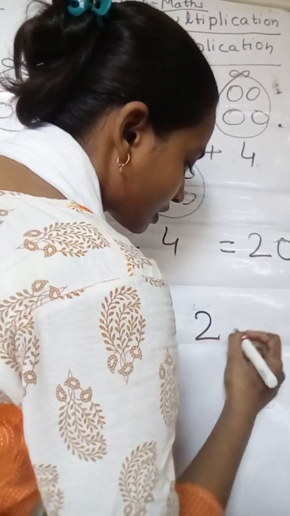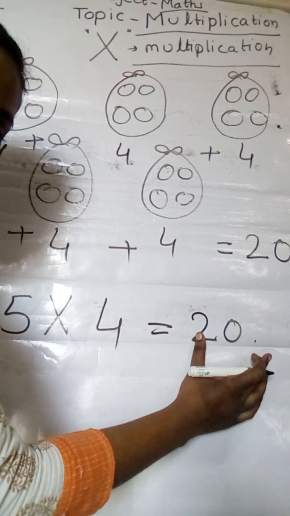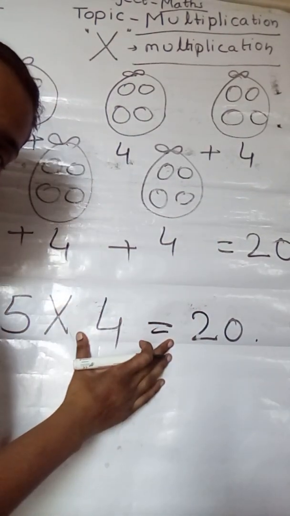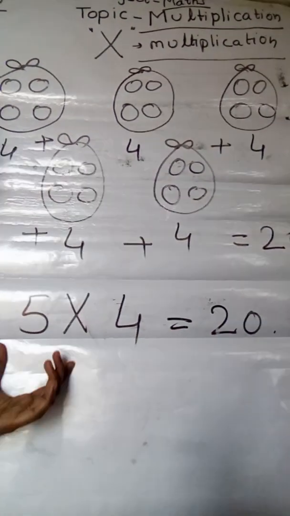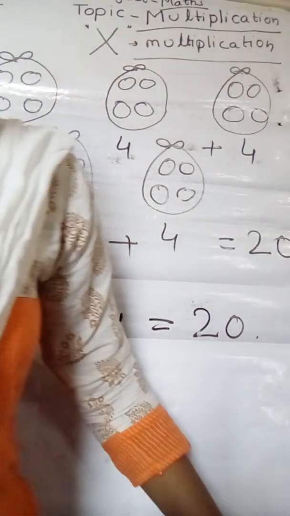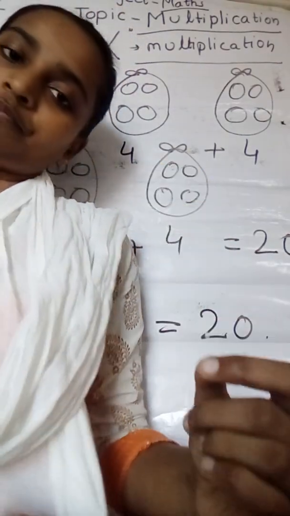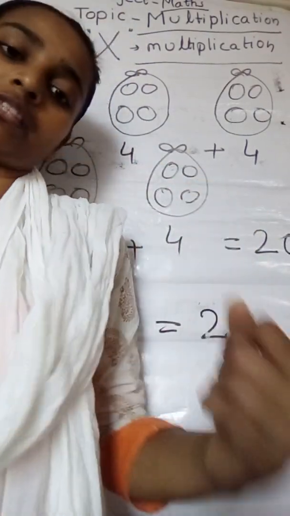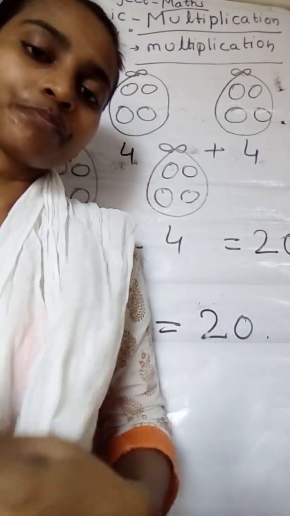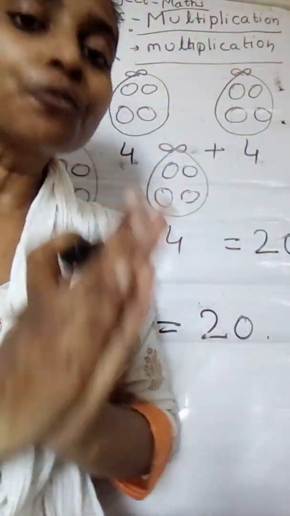Okay, now this is 20. Is the answer the same for both? Yes. So if we count it, both answers are the same. This is the power, this is the magic of multiplication, because multiplication is also known as repeated addition, right? It is the shortest method of addition, right children? Multiplication gives us the power to save our time.